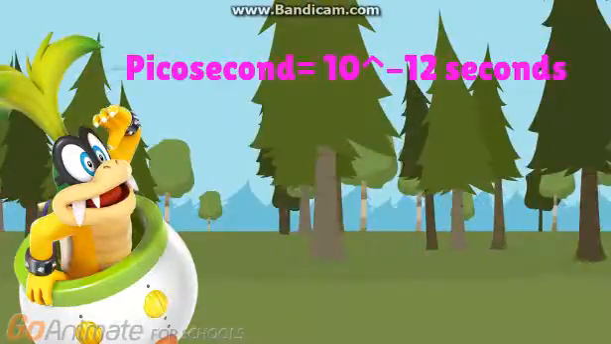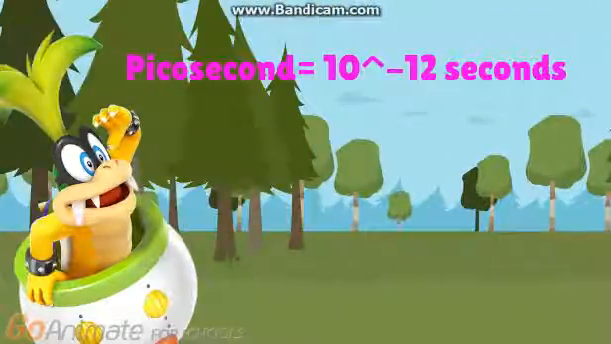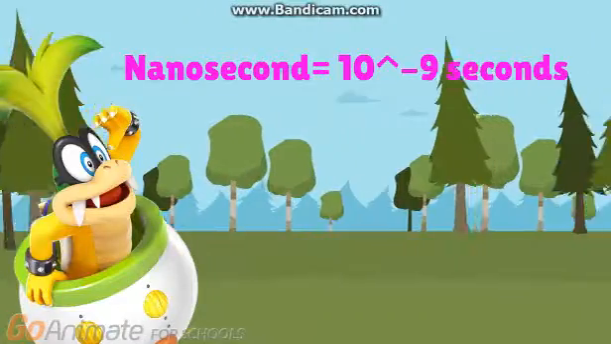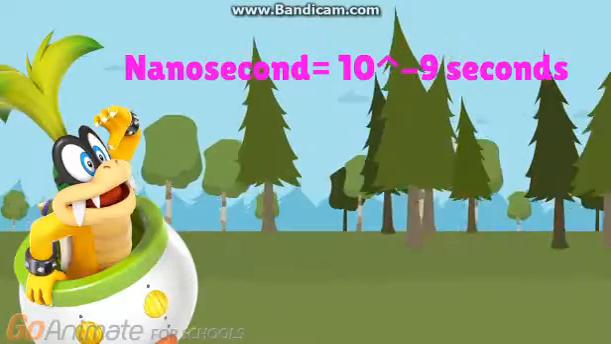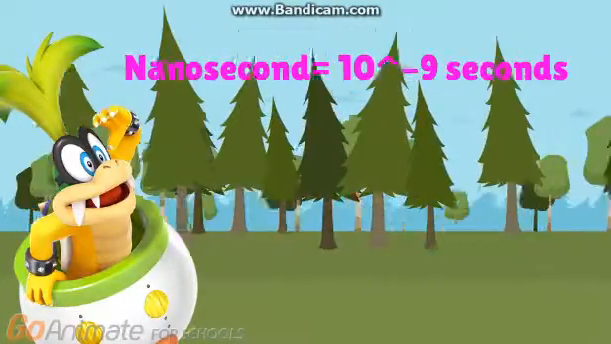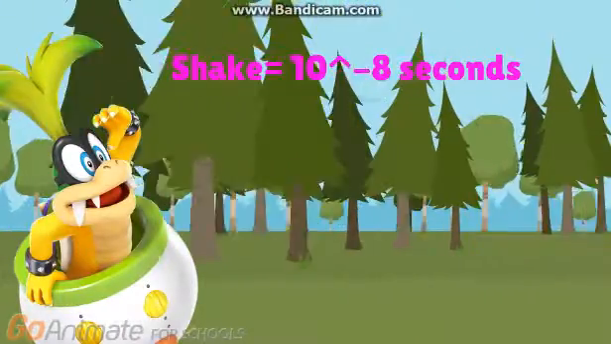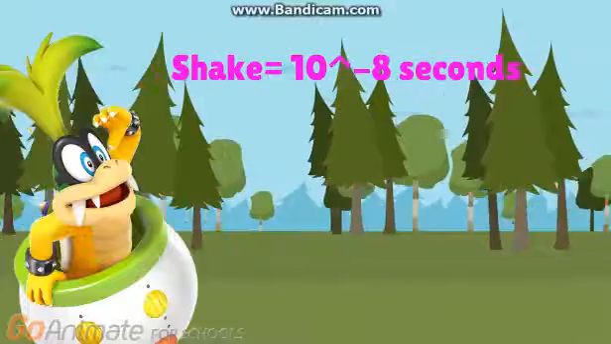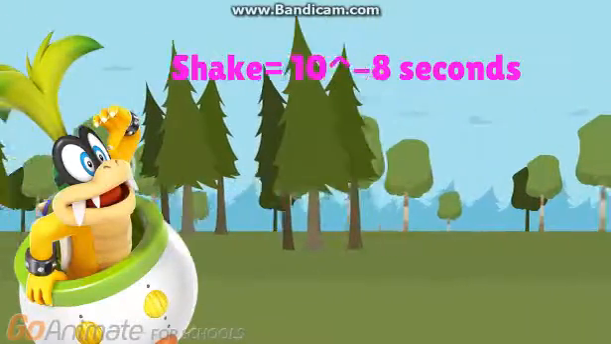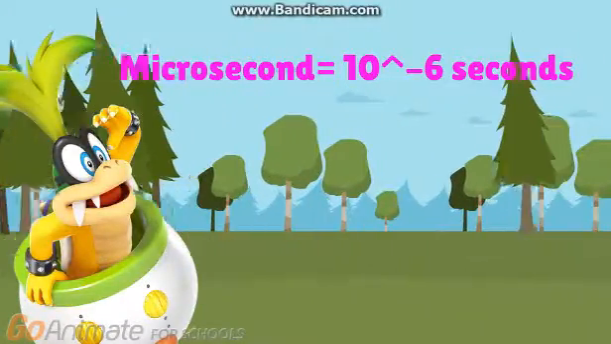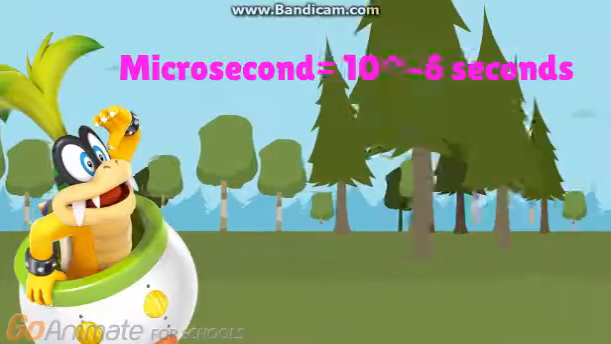A picosecond is 10 to the power of negative 12 seconds. A nanosecond is 10 to the power of negative 9 seconds. That's the same length it takes for molecules to fluoresce. A shake is 10 to the power of negative 8 seconds. That's about 10 nanoseconds. A microsecond is 10 to the power of negative 6 seconds.